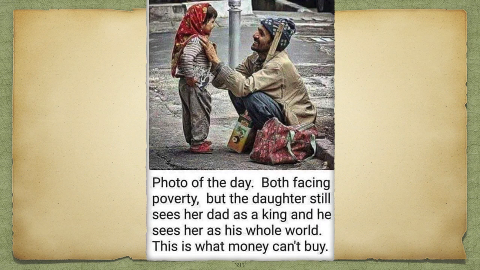Both facing poverty, but the daughter still sees her dad as a king, and he sees her as his whole world. That is what money can't buy. Despite the poverty, both are satisfied in their life.